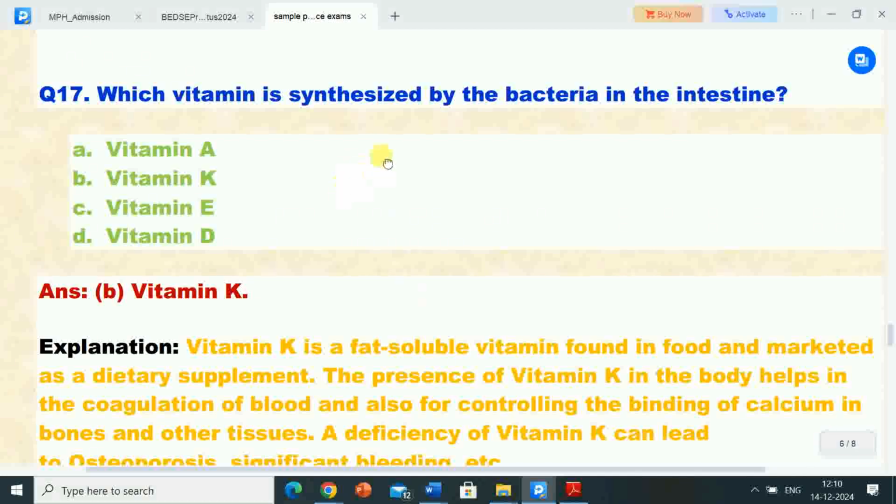So here the question is, which vitamin is synthesized by the bacteria in the intestine? The correct answer is vitamin K. Vitamin K is synthesized by the bacteria in the intestine.